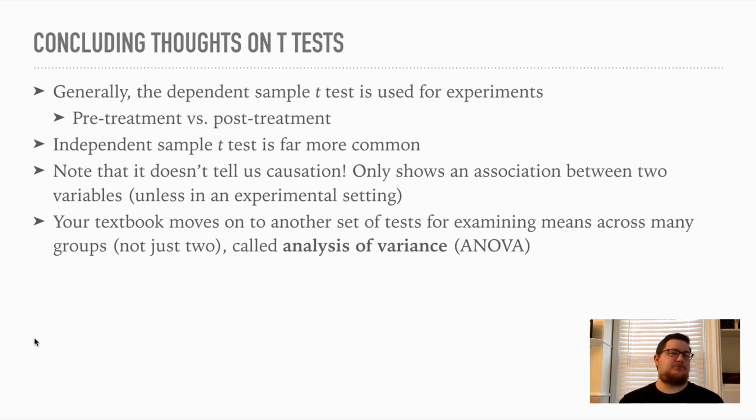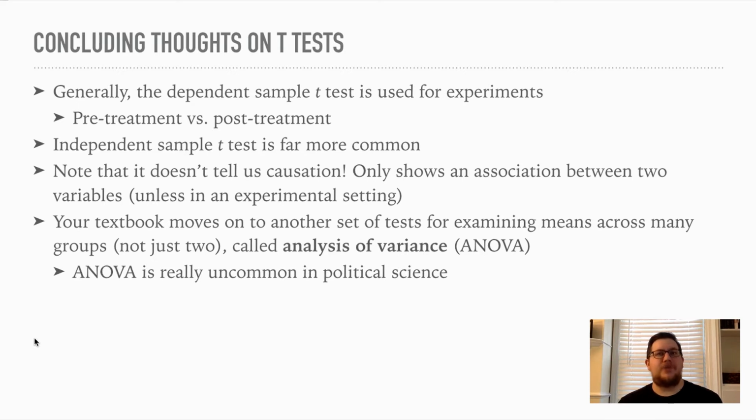Now, after this point, your textbook moves on to comparing groups, examining means across many groups, not just two. That's called analysis of variance, often referred to by its acronym ANOVA. However, ANOVA is really uncommon in poli-sci research, so we're going to skip it. It's pretty common in education research. It's somewhat common in public policy and public administration research. Not really, though. Still, regression is going to be far more common than any of that. So we're going to skip it.